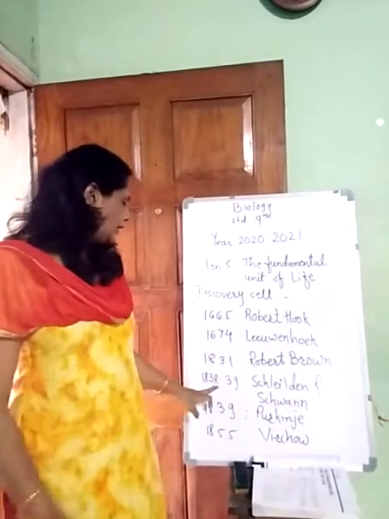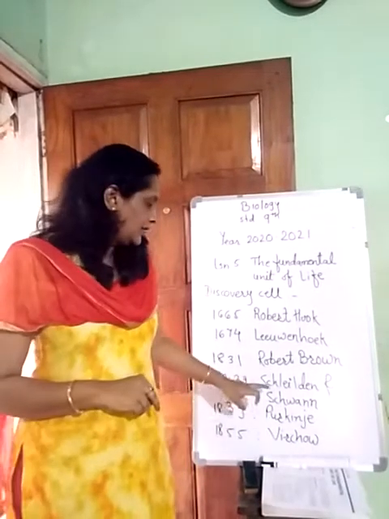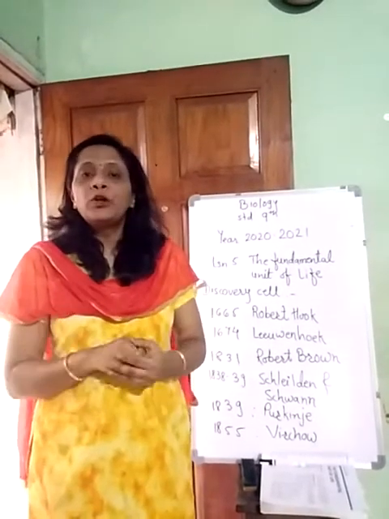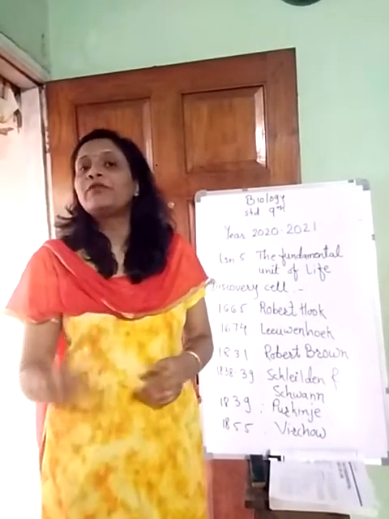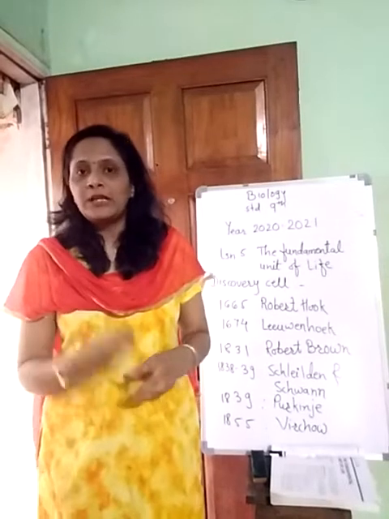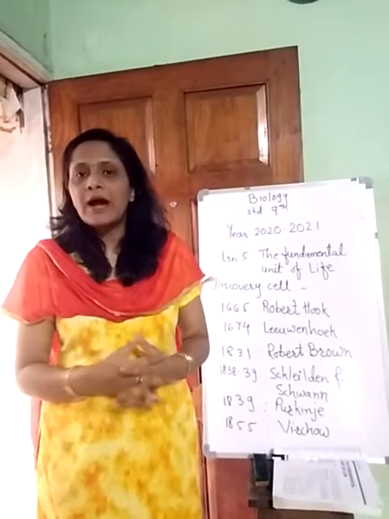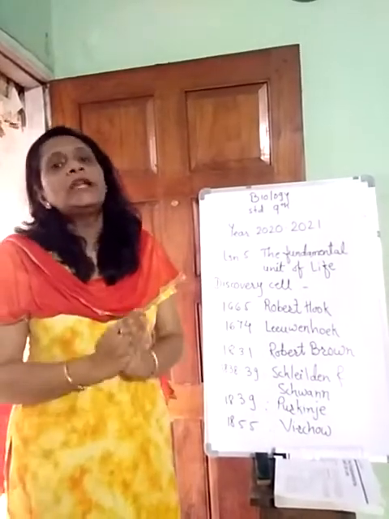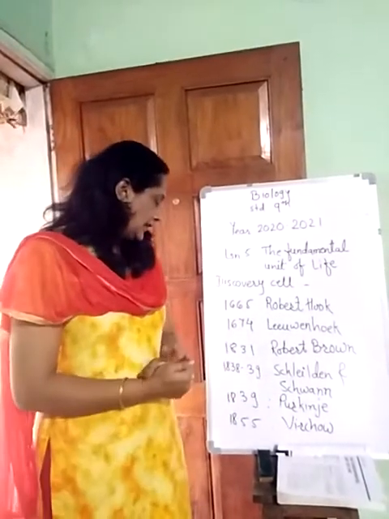Then in the year 1838 and 1839, two scientists, Schleiden and Schwann, discovered the cell theory. They put forth how the cell actually works, what the different functions of the cell are, how it is independent, and what different functions the cell can perform for different parts of the body. They coined it as cell theory.